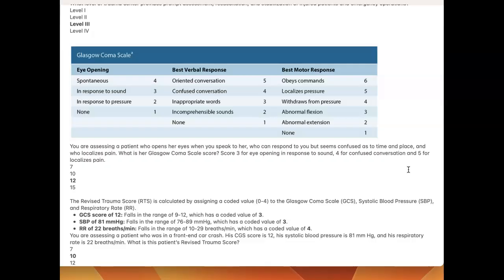Glasgow Coma Scale for your review. You're assessing a patient who opens her eyes when you speak to her, who can respond to you but seems confused as to time and place, and who localizes pain. What's her Glasgow Coma Scale score? Score 3 for eye opening in response to sound, 4 for confused conversation, and 5 for localized pain, so she gets 12.